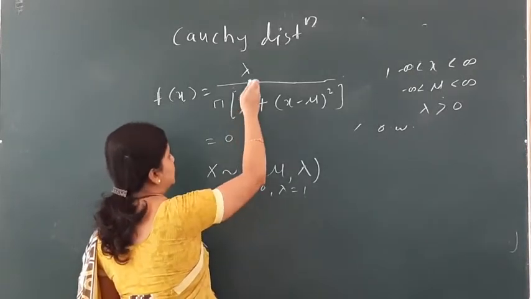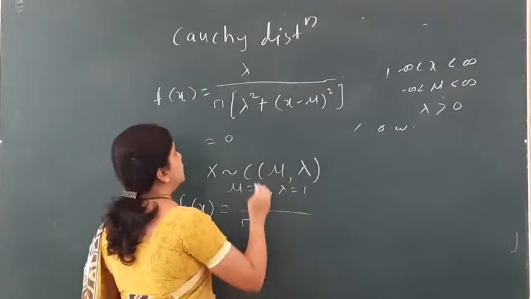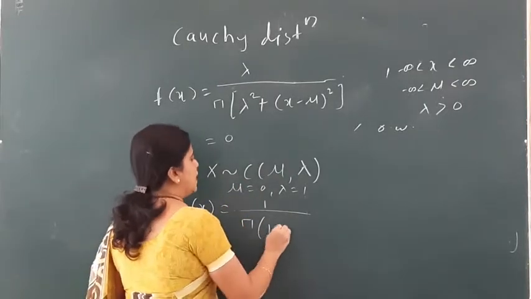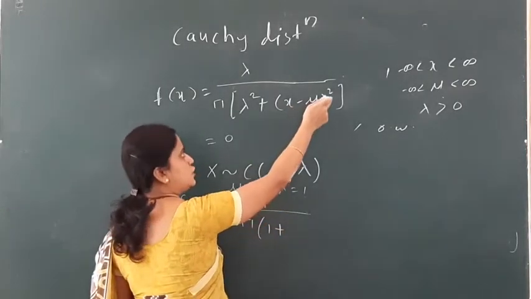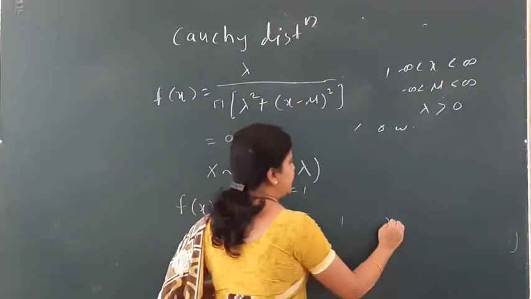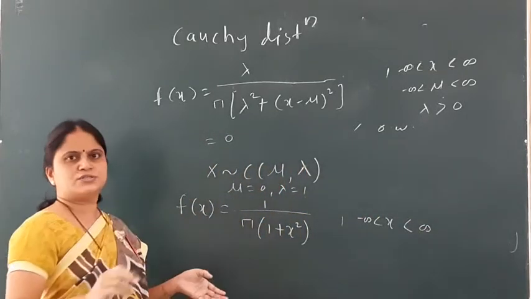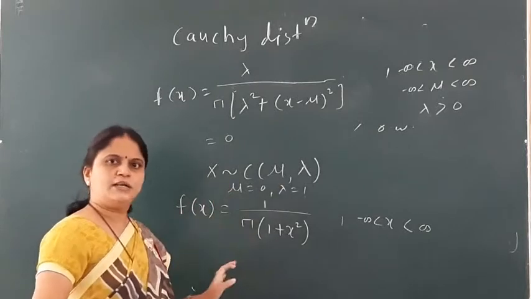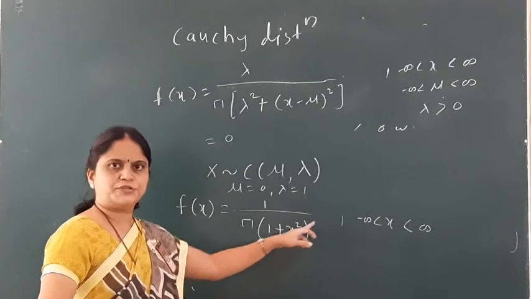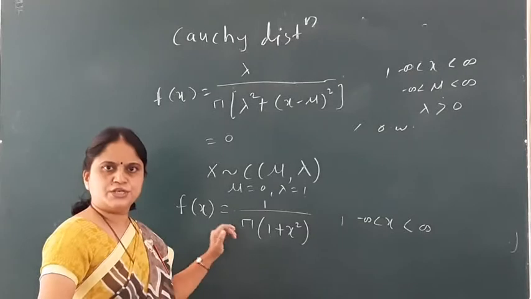See, if I put lambda equal to 1, then it is 1 divided by pi. Then lambda square, that is 1 square, comes as 1 only, plus (x minus mu) square, that is (x minus 0) square, so it is 1 plus x square. The range is the same, minus infinity to infinity, and since the values of mu and lambda are constant, I cannot write the range for mu and lambda here. So f(x) is 1 divided by pi times (1 plus x square) for x from minus infinity to infinity. It is the PDF of the standard Cauchy distribution.